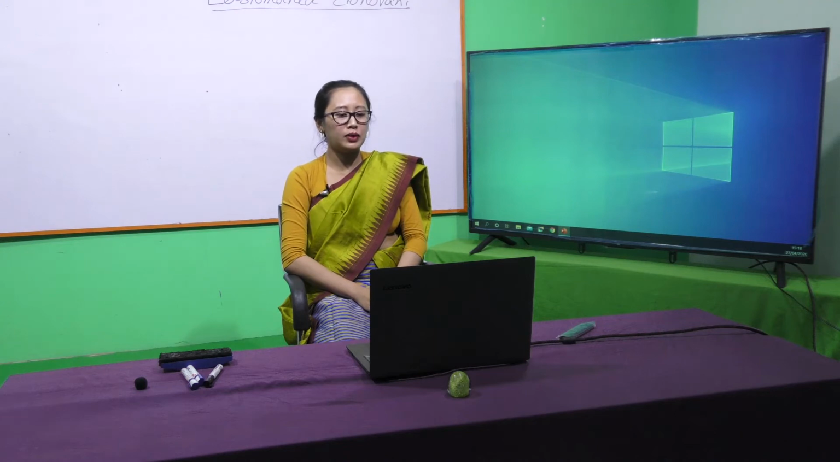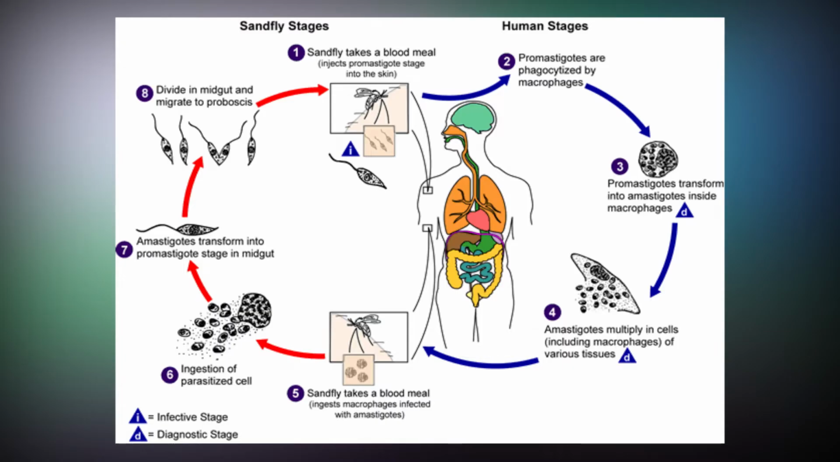Let's come to the life cycle of Leishmania donovani. As we all know, Leishmania donovani has two hosts, the mammalian host and the female sandfly. When the female sandfly takes a blood meal, it deposits the promastigote form on the punctured wound. The promastigotes attach to macrophages and are phagocytosed by them. Inside the macrophages, they multiply by simple binary fission. As they multiply, the macrophage cells enlarge and rupture, releasing a large number of amastigotes.